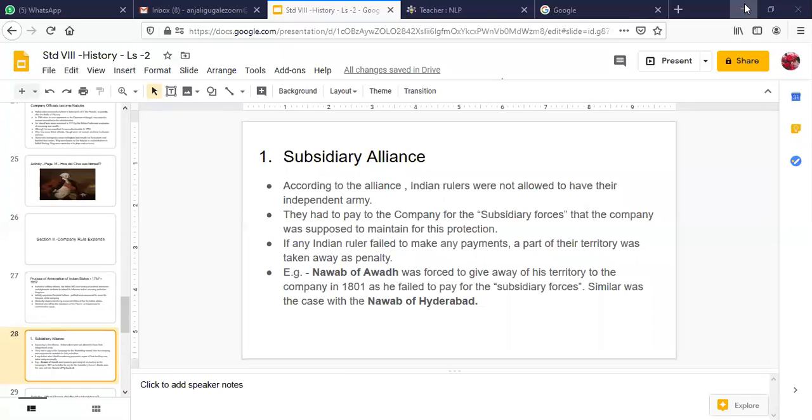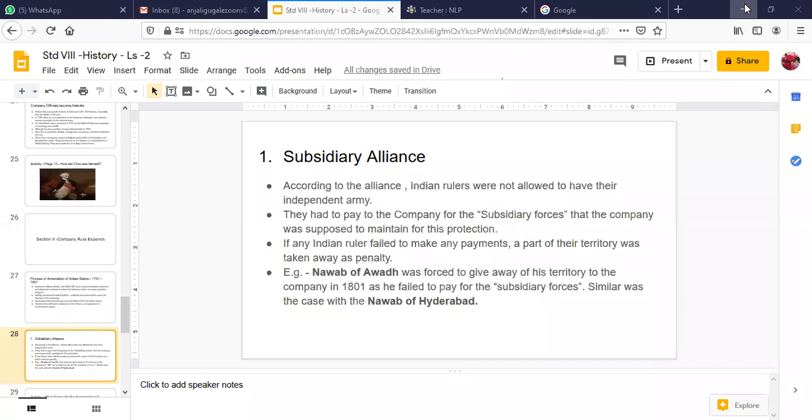Now, if Awadh is waging a war against, let's say, Bengal, for example, in your previous section, we have learned about how Siraj-ud-Daulah waged a war against the East India Company. So at that time, the Nawab of Awadh, Shuja-ud-Daulah, was with the East India Company against Siraj-ud-Daulah of Bengal. So now there's a war between the Nawab of Bengal and the Nawab of Awadh. Right? Now here, the forces and troops are being provided by the East India Company. Now here the Nawab of Awadh has to make payment for the protection of the kingdom of Awadh.